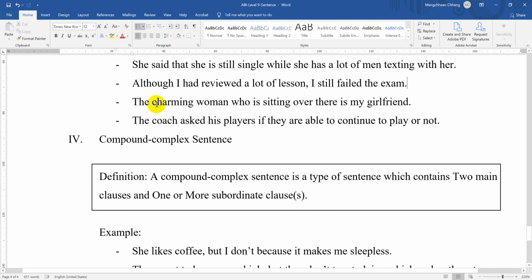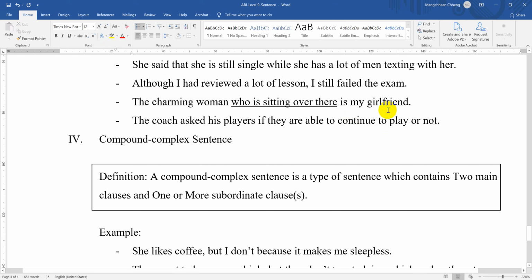The charming woman who is sitting over there is my girlfriend. So the sentence is a bit complicated, because from who to there we call it the adjective clause. You have learned it already, right? So from who is sitting over there here is a subordinate clause, and the rest, the charming woman is my girlfriend, here is the main clause.